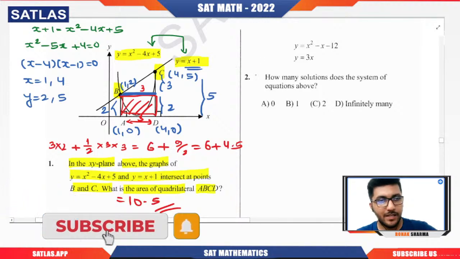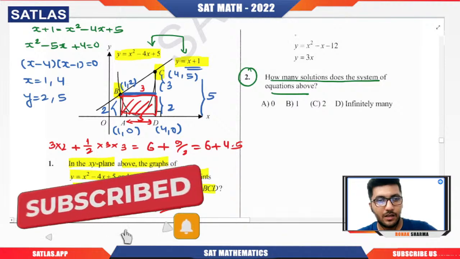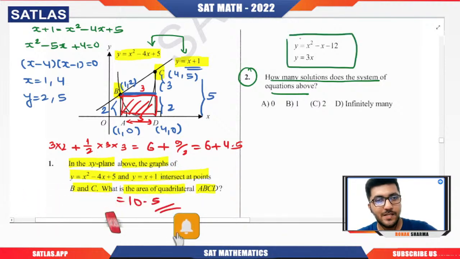Let us see the next question. How many solutions does the system of equations above have? So y equals x square minus x minus 12 and y equals 3x.